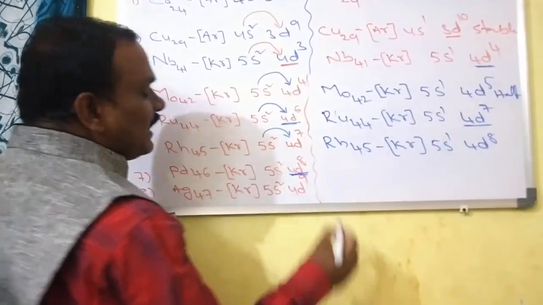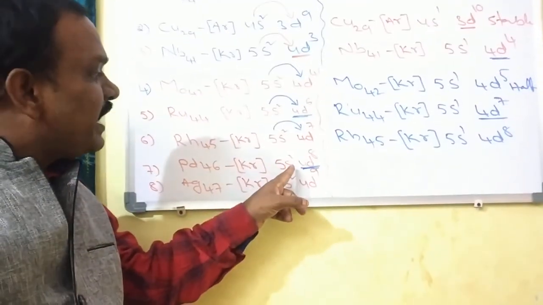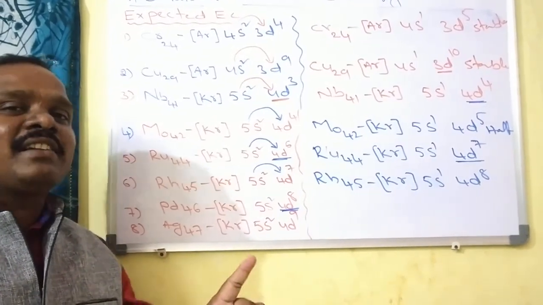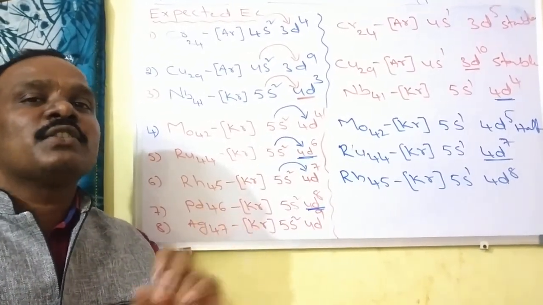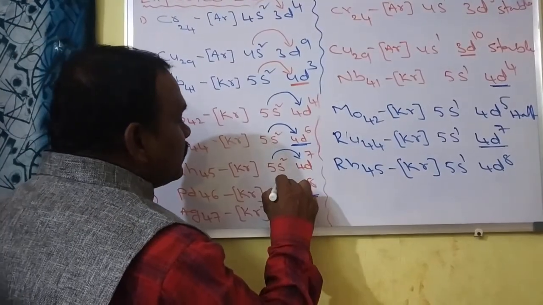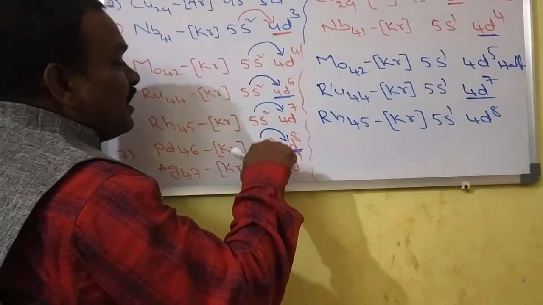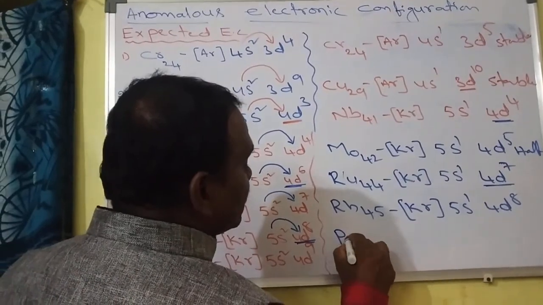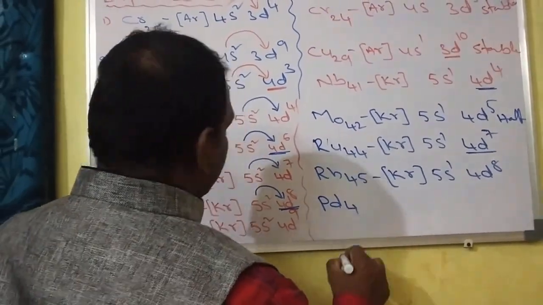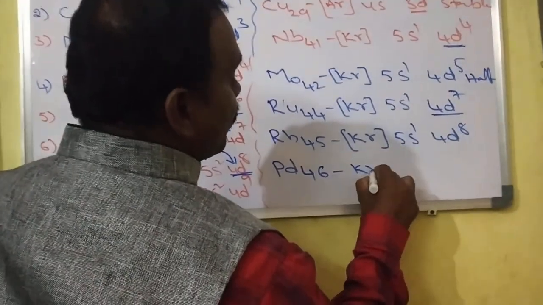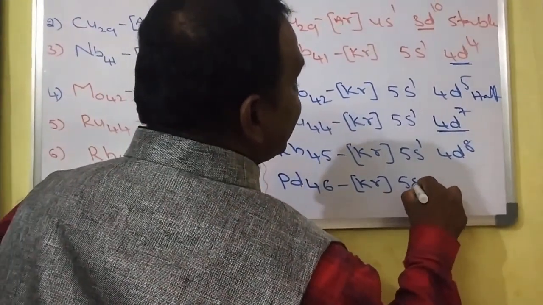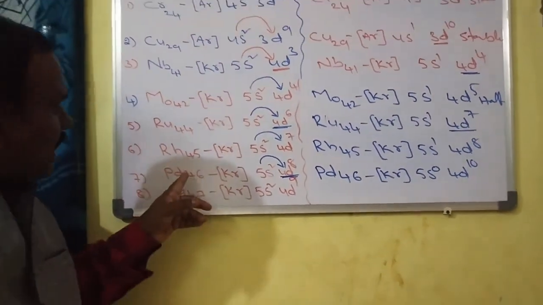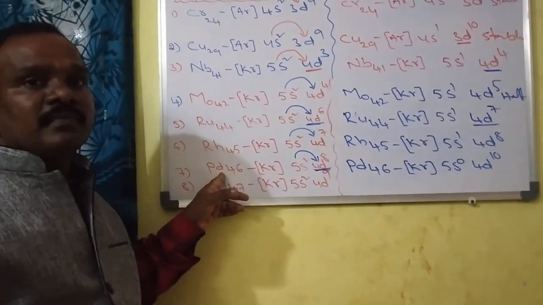Like palladium, you take. This is an anomalous electronic configuration. Palladium is 5s2 4d8. How many electrons are short to fulfill the electronic configuration here? Two electrons are short. That's why here two electrons jump from the 5s orbital to 4d. See now, I write this palladium as palladium krypton 5s0 4d10.